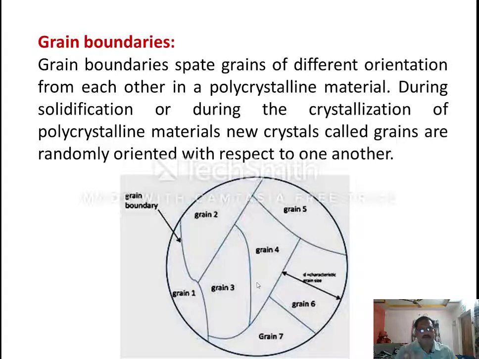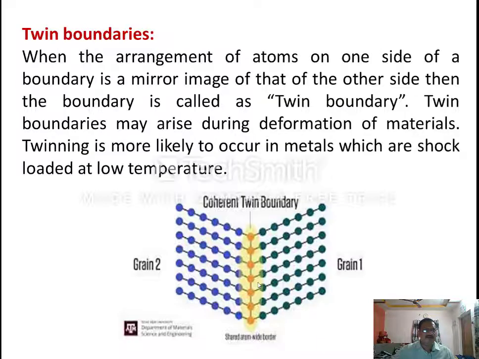So grain boundary has some kind of influence on the properties of the material. Why? Because at the grain boundary some transition lattice exists. That's why it affects the properties of the material. Generally, if a material has a fine grain structure, it means it has so many grains in it, right? Such a material at a lower temperature exhibits better mechanical properties compared to a coarse grain material. In a coarse grain material, we can find only a lesser number of grains. That's why their mechanical strength is lower at a lower temperature compared to a fine grain structure material. So grain boundary itself is treated as a defect.